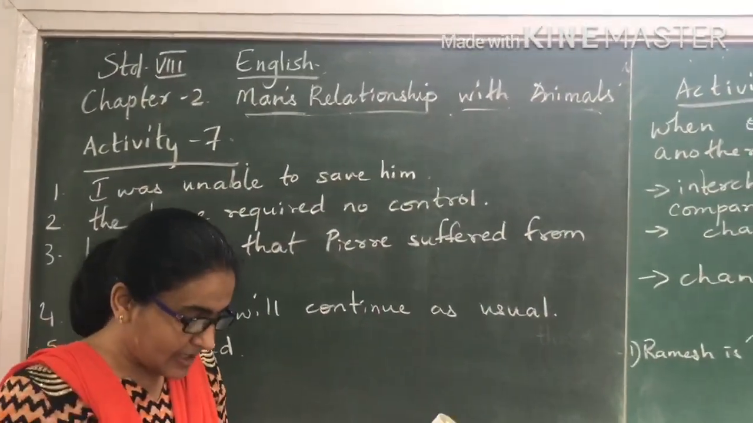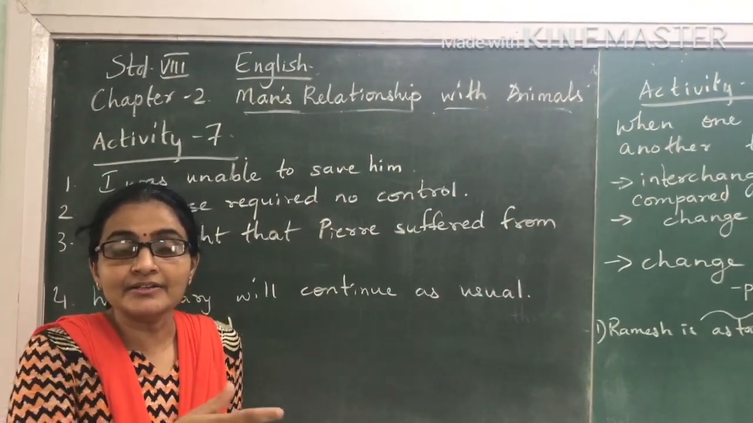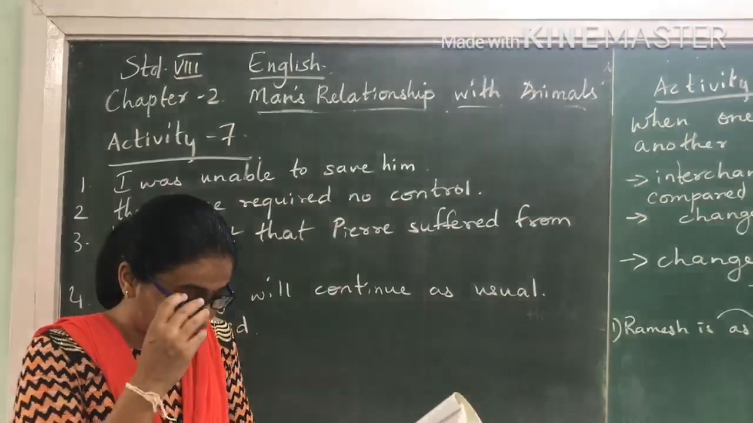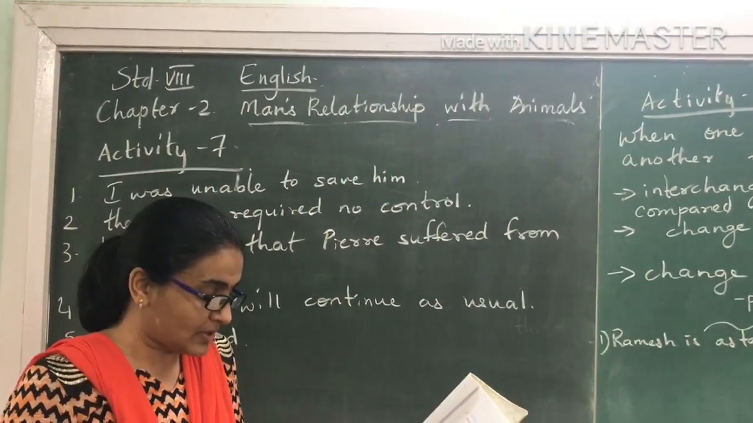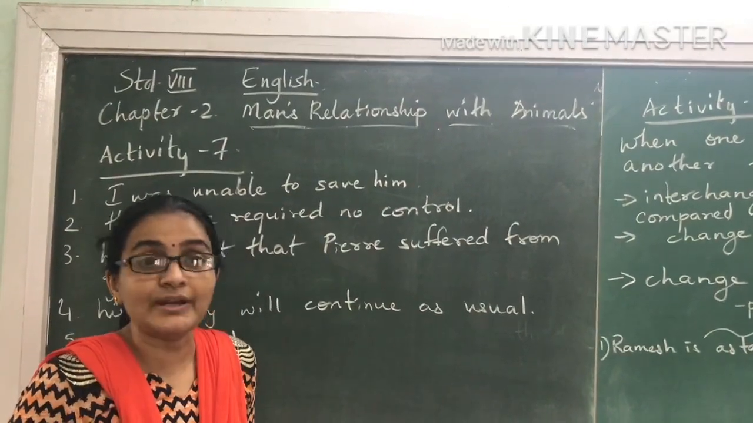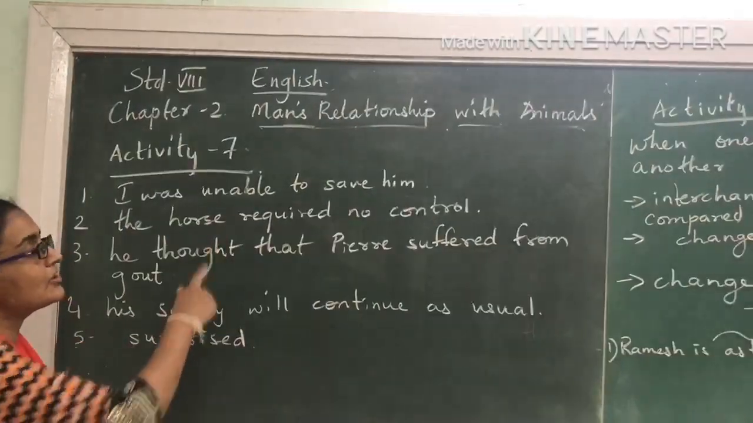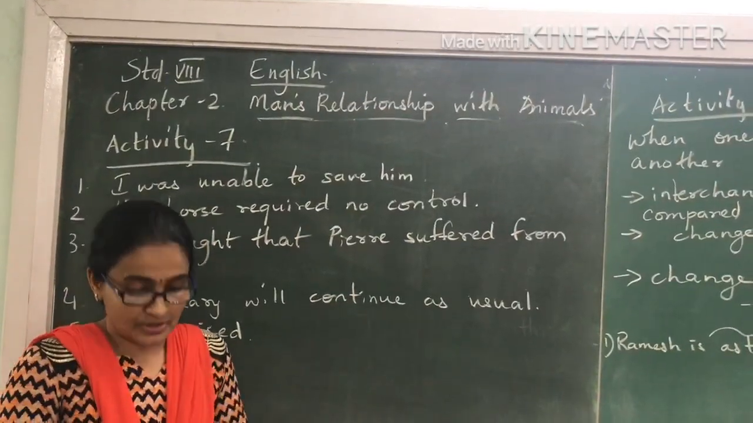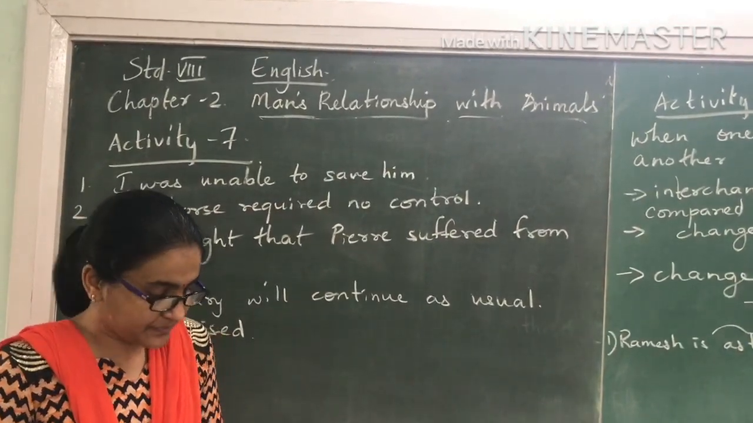The next is Perry used to say he didn't need the reins to control his horse. So the options over here: the horse required no control. The second one is the horse could do without reins. And the third one is the horse went out of control. So over here the correct option would be the horse required no control. The reason is that he knew his work very well.